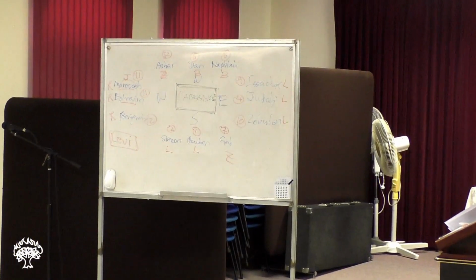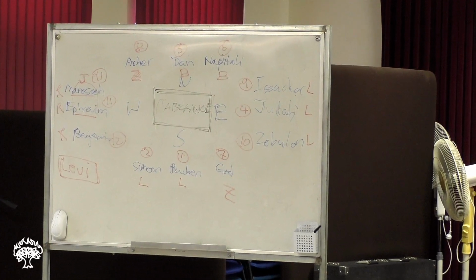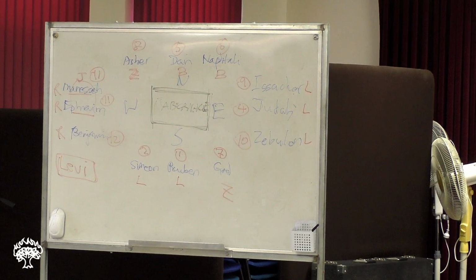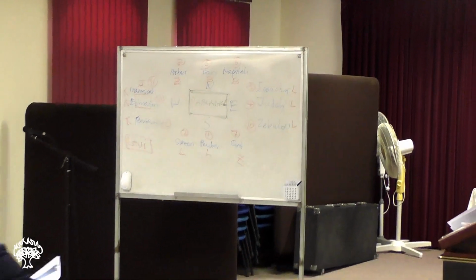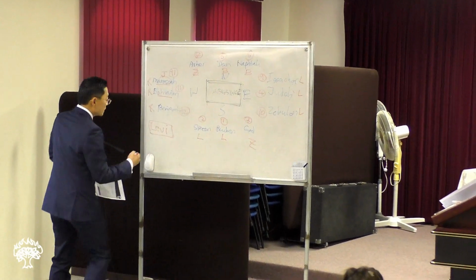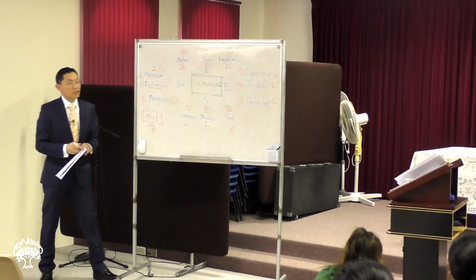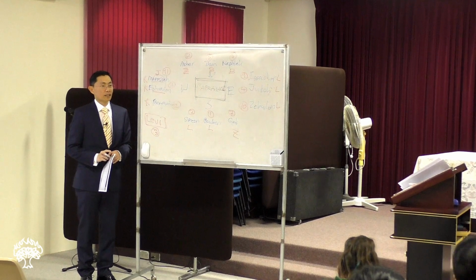I'm not sure how to explain it. So what's the pattern that you see? So Levi is 3, just in case you're wondering. Levi is 3, all right? Yes. How do you want to explain? Elim.